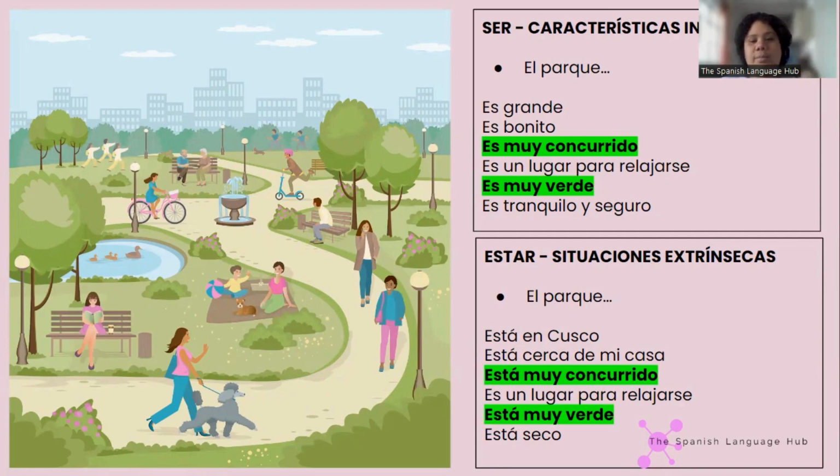To give you a characteristic about the park. But if I just want to express how I see it today, we use está muy concurrido. The same with está muy verde. When I say está muy verde, it's like, hoy, today, it is very green, right? It's beautiful, very green, it's green everywhere. But when I say es muy verde, it means that for me, that is how I define the park, how I will describe the park as it usually is, right?